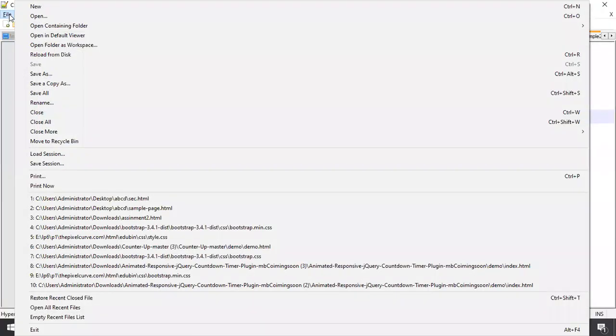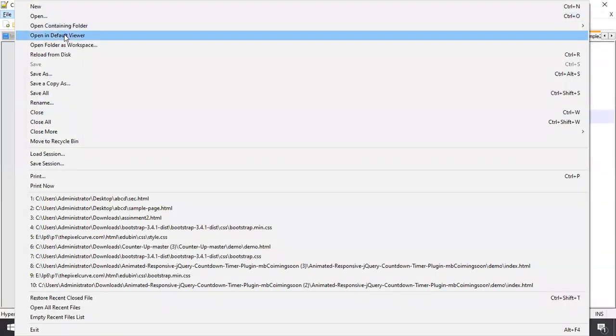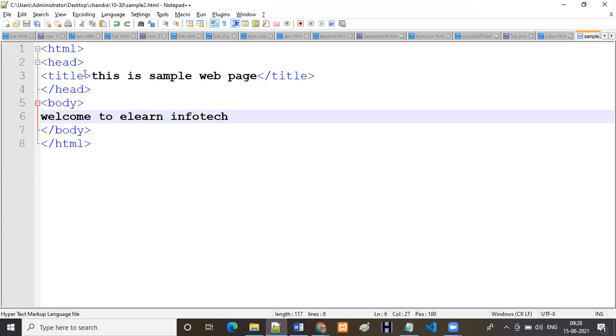So just go to the file, and here we have the open in default browser, so it will automatically reflect it to the browser, and it will show the output here. For example, see here we are using the title. So this title, where will it be displayed? This is the web page title. Always this web page title is displayed in the top bar.